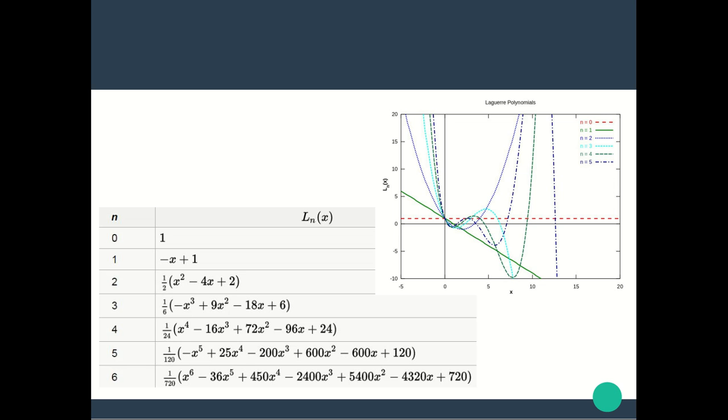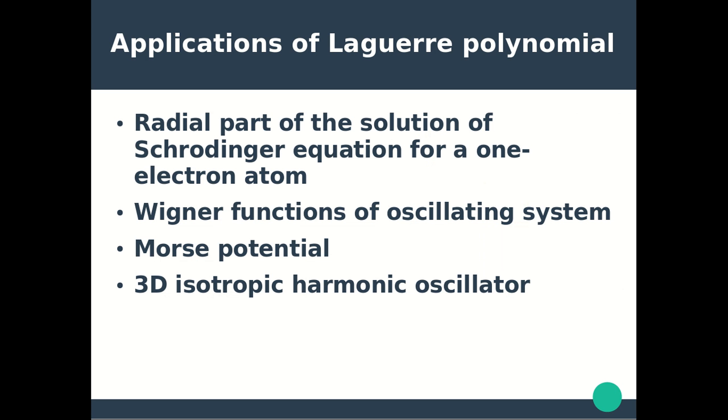Applications of Laguerre polynomial. Laguerre polynomials arise in quantum mechanics in the radial part of the solution of Schrödinger equation for a one-electron atom. They also describe the static Wigner functions of oscillating systems in quantum mechanics in phase space. They further enter in the quantum mechanics of the Morse potential and of the 3D isotropic harmonic oscillator.